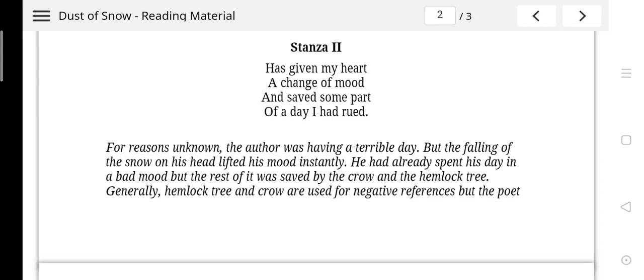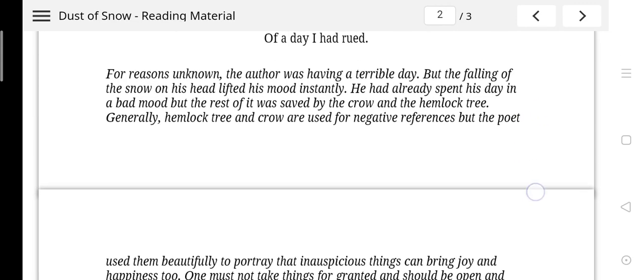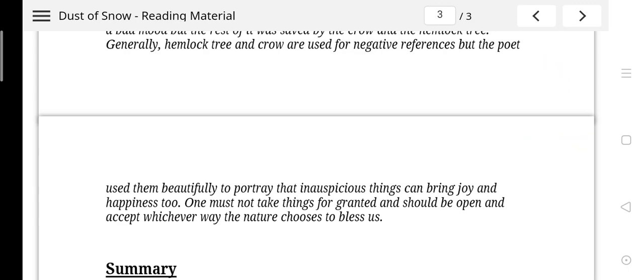Generally, hemlock tree and crow are used for negative reference, but the poet used them beautifully to portray that sometimes inauspicious things can bring joy and happiness. One must not take things for granted and should be open and accept whichever way nature chooses to bless us.